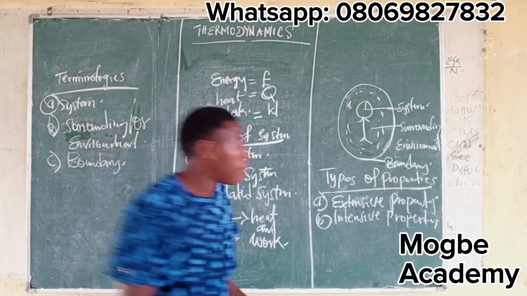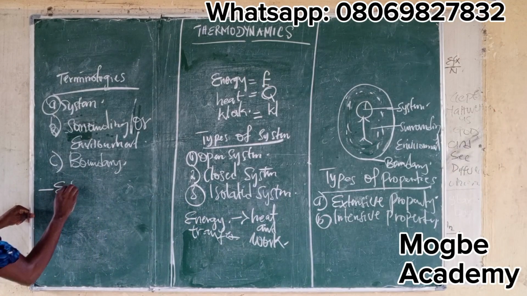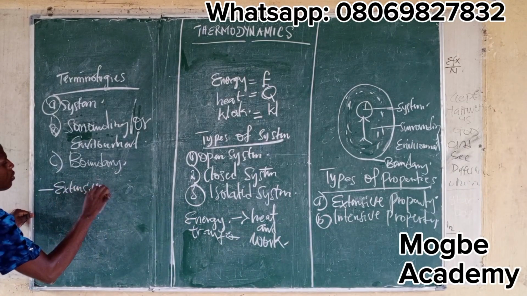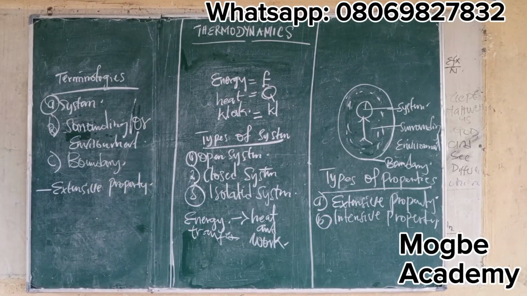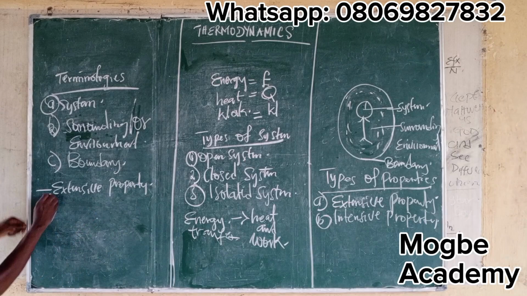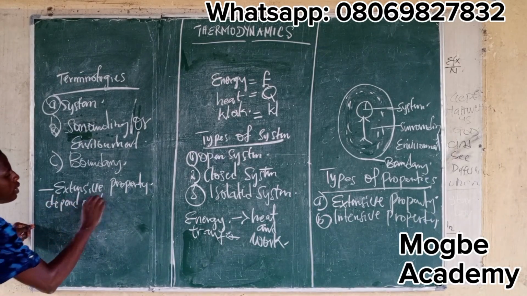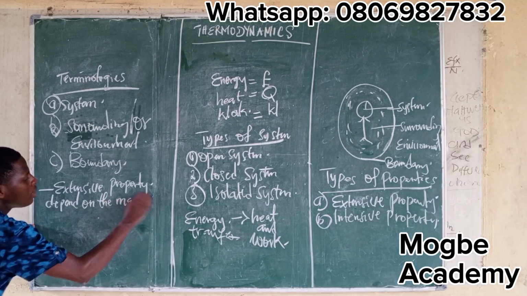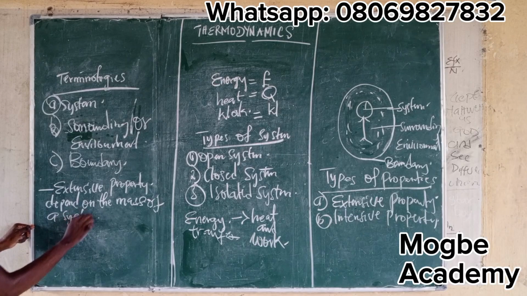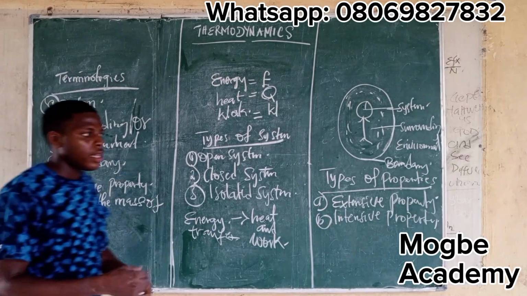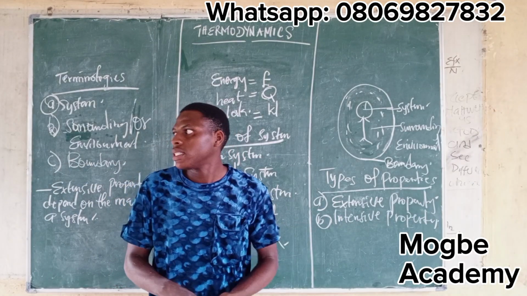Now, let's take an example. We've talked about the extensive properties. And you said the extensive properties depend on the mass of a system. Now, what are the examples of extensive property?